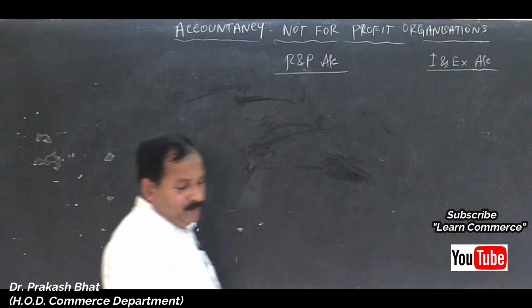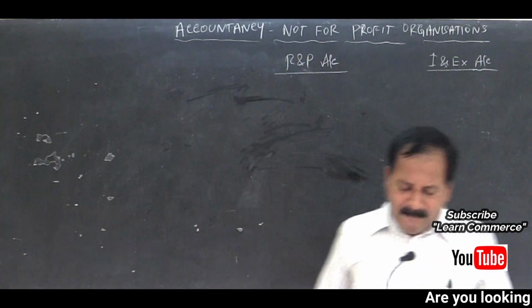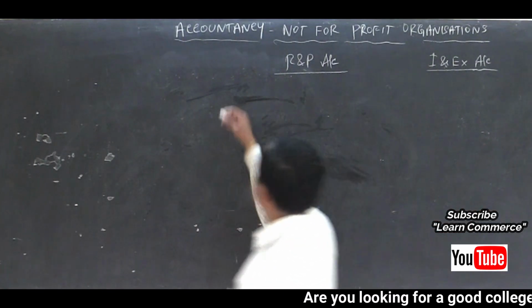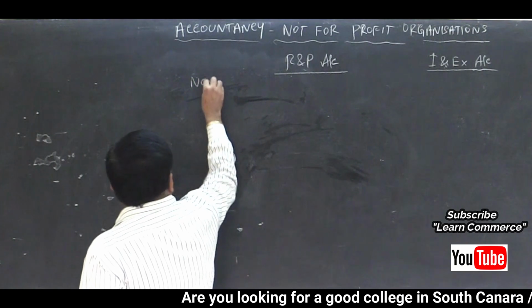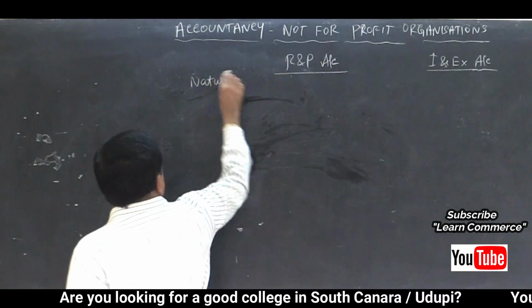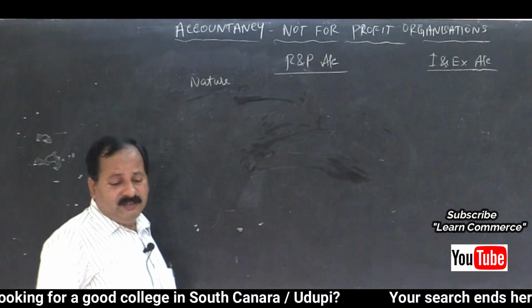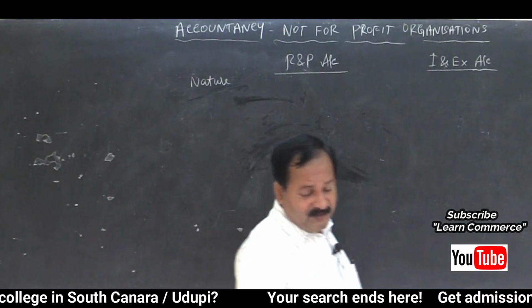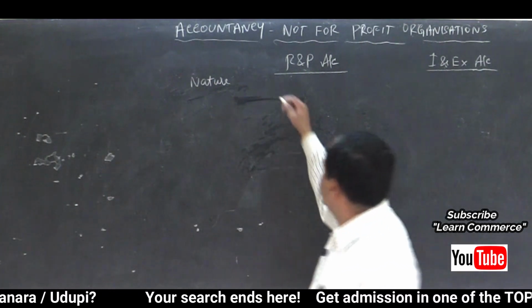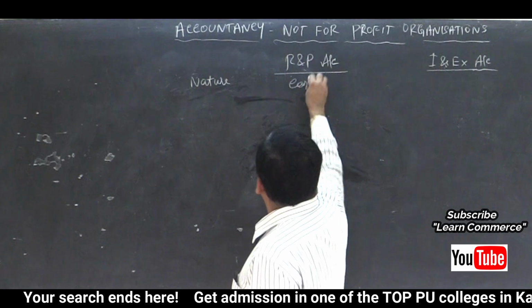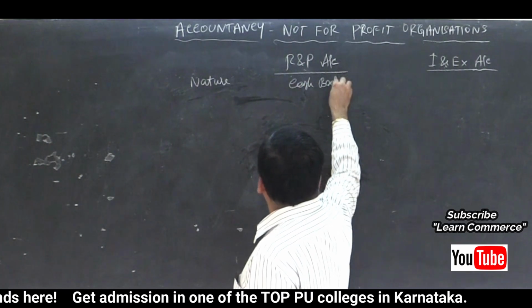Basis of distinction, first one is nature of account, what type of account it is. Receipts and payments account is similar to cash book or cash account.